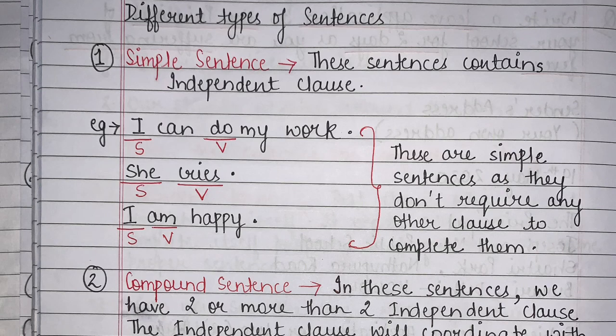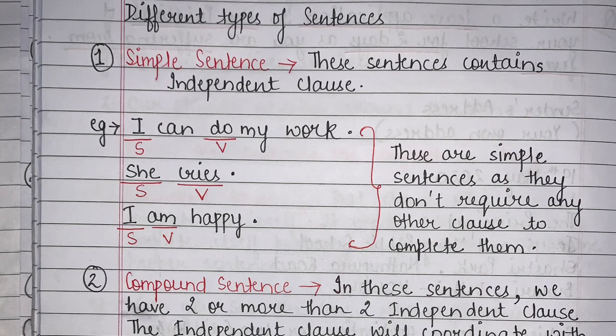Okay, let's try to understand this with the help of examples. Number one, I can do my work, full stop. Students, can you see that in this sentence, I have one subject, that is I, and I have a verb. So what is the demand of my sentence? That I should have a subject, I should have a verb, right?